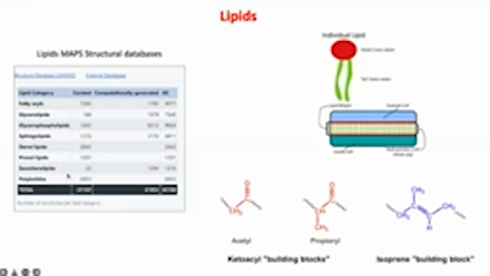Just like the Protein Data Bank, there is a MAPS structural database which lists the different unique lipids which have been identified. Unlike proteins and nucleic acids, which are identified by sequencing, mass spec is usually a tool to identify different lipids of different molecular weights, different kinds. Lipids are made up of these blocks, which are shown, the two red ones and the blue one on the bottom. And what I want to focus on is the fact that there are many, many classifications of lipids.